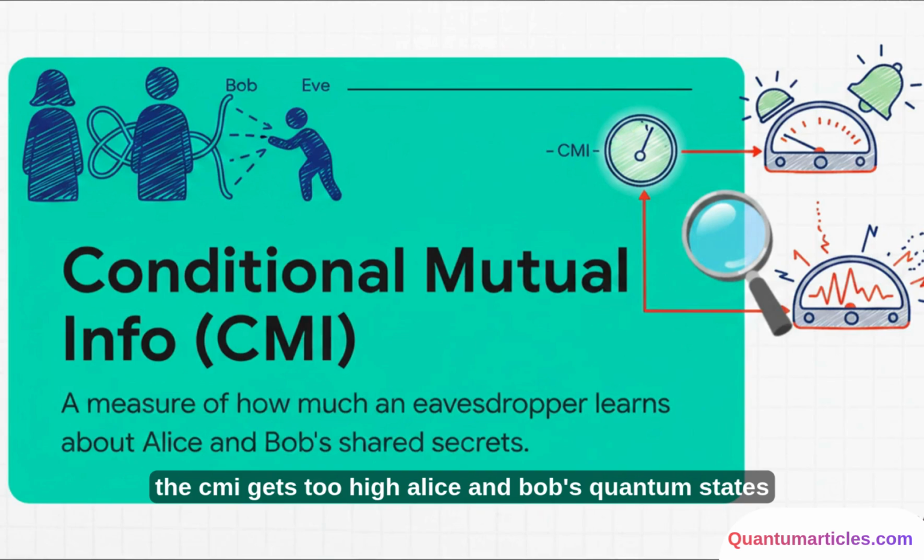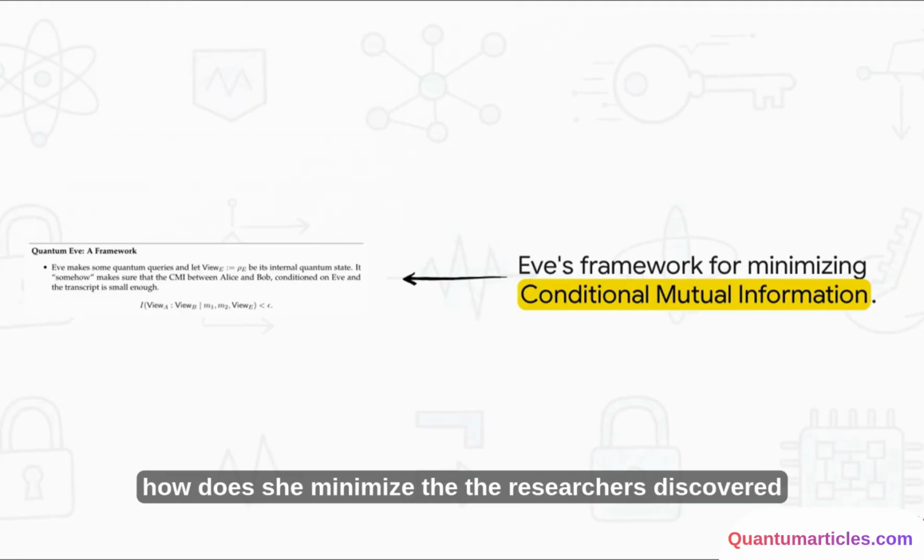If the CMI gets too high, Alice and Bob's quantum states are altered, alarm bells go off, and Eve gets caught. So to succeed, Eve has to keep this mathematical footprint as close to zero as humanly or mathematically possible. So how does she minimize that footprint?